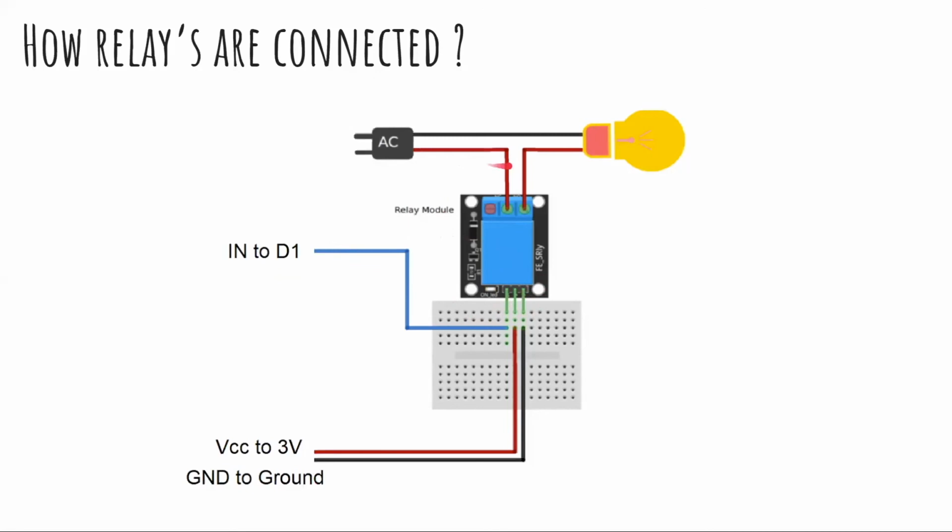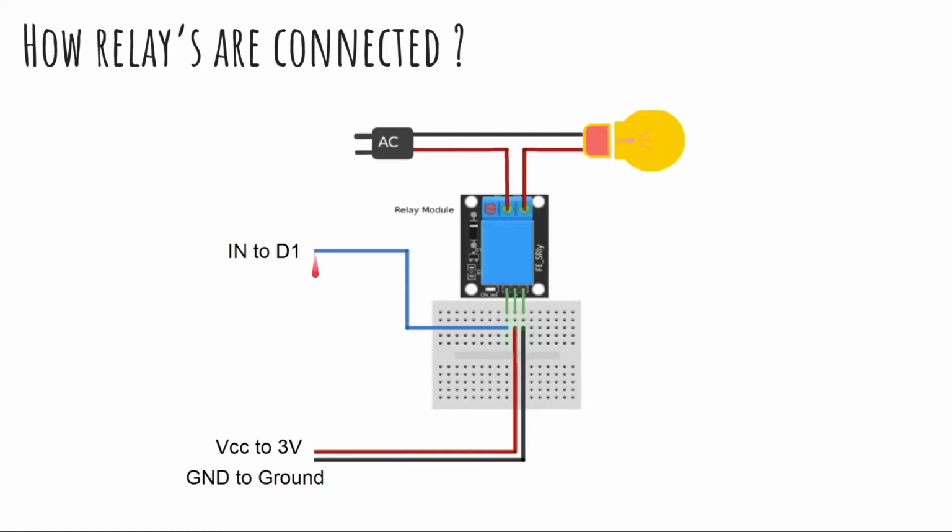So how a relay actually works: there is a pin called the digital pin. In this relay module you will see a digital pin. This digital pin is connected to your Bolt. In our Bolt we are using pin number 0 for performing the action. My light is connected to pin number 0. If I say turn on, then my pin 0 will be high, and only then will my light be on.